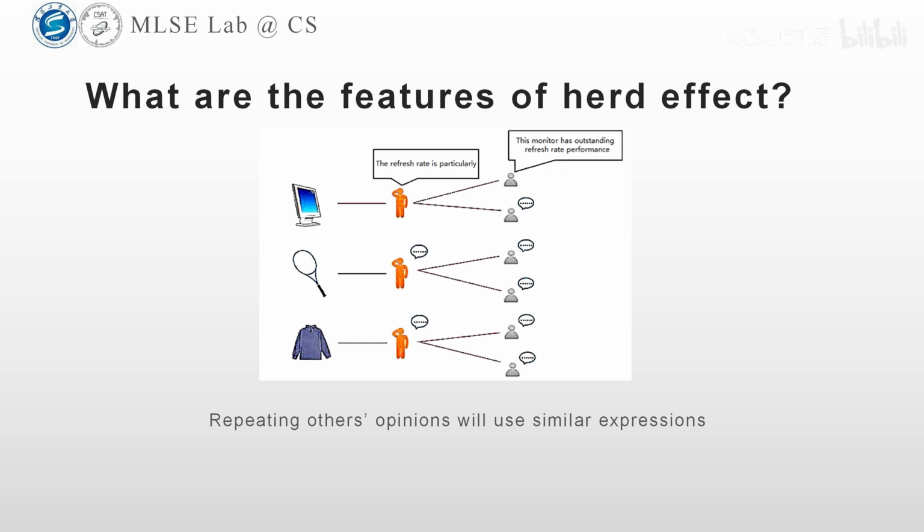At first, let's think about how humans judge the source of an idea. When we want to retell an opinion, we often use similar expressions. So, how to detect the similarity between two statements? This problem is similar to search engines, so we can use a similarity metric from search engines. This metric is TF-IDF. For a sentence, we calculate the sum of all words' TF-IDF values to determine whether the sentence is affected by herd effect.